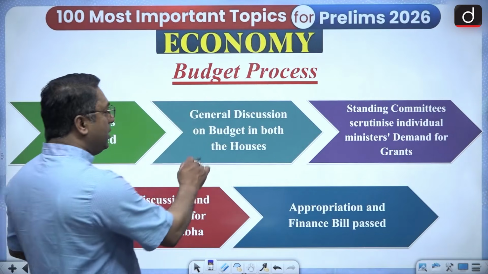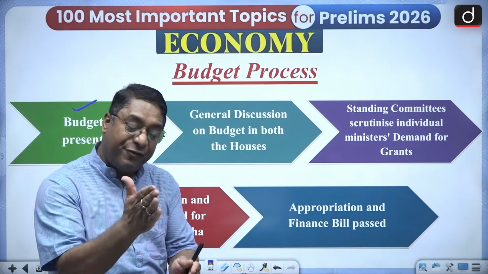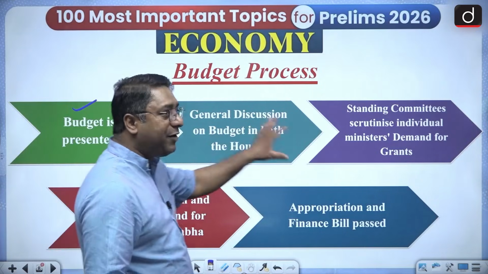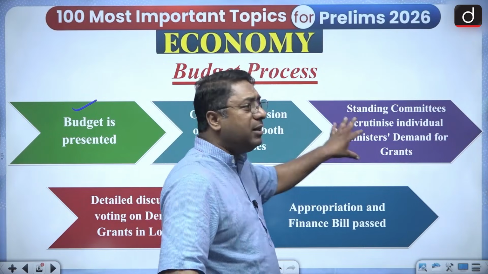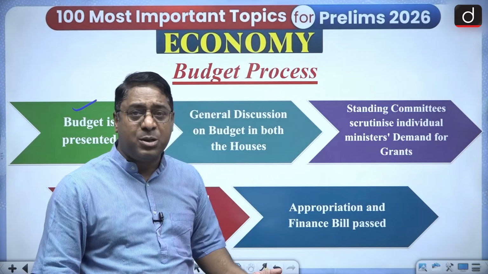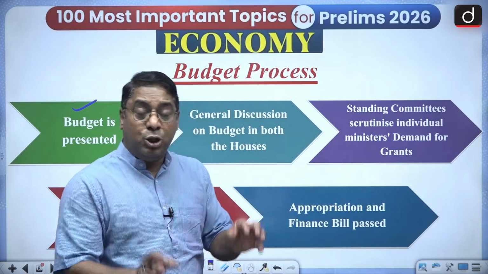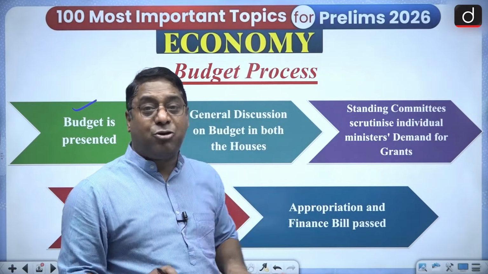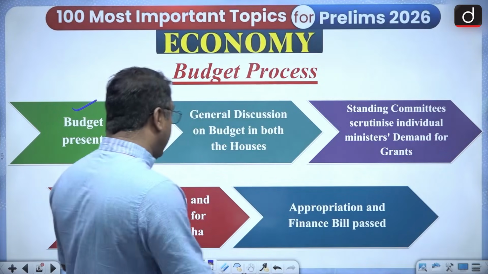Then there is a general discussion on the budget in both the houses. As the speech of the finance minister finishes, the general discussion starts, for about 2 to 3 days. Then the budget is sent to the standing committees. We all know there are 24 standing committees where the budget is being sent. Those 24 standing committees scrutinize each and everything with regard to the budget. Also, they scrutinize the demand for grants which are there in that.